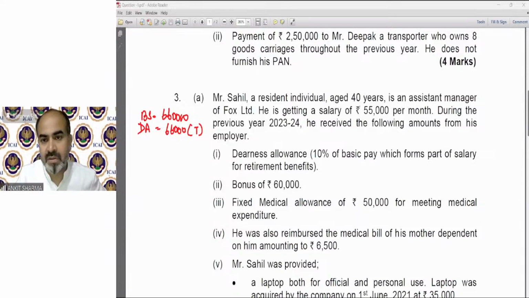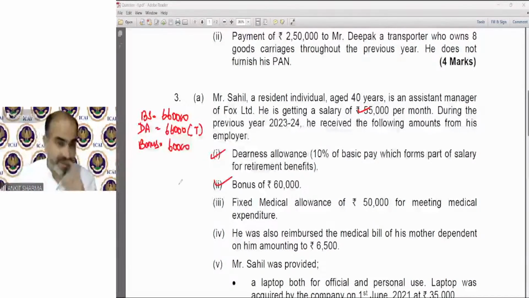So we have done this. Now the bonus is 60,000. Fixed medical allowance. Medical allowance is going to be taxable at full value. Fixed medical allowance, that is 50,000.